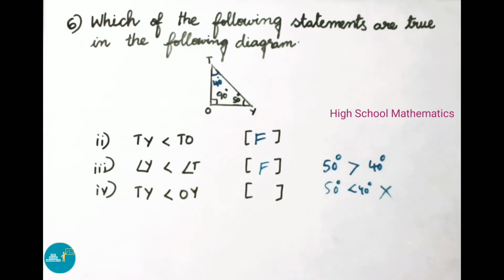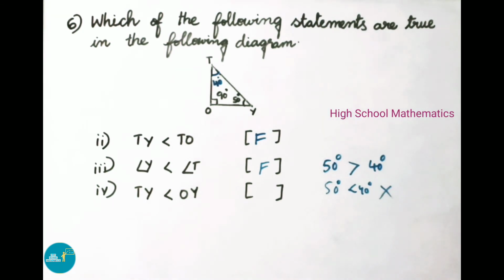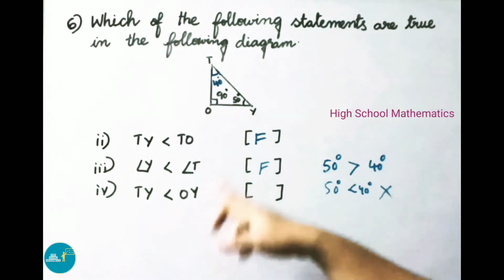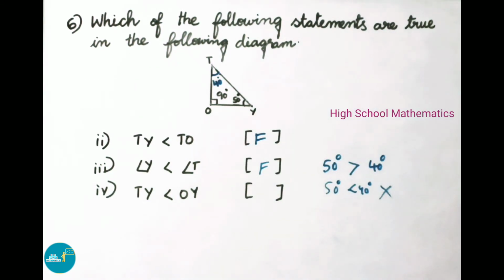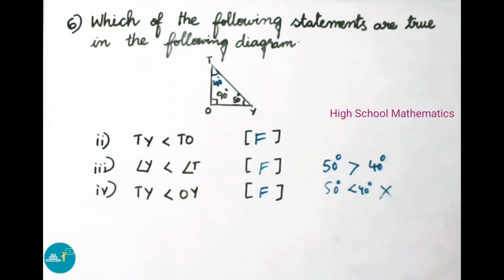See now fourth one, TY is less than OY. We know TY is the longest side, OY is the smallest side. But they have given TY is less than OY. So it is false. So write down here false.